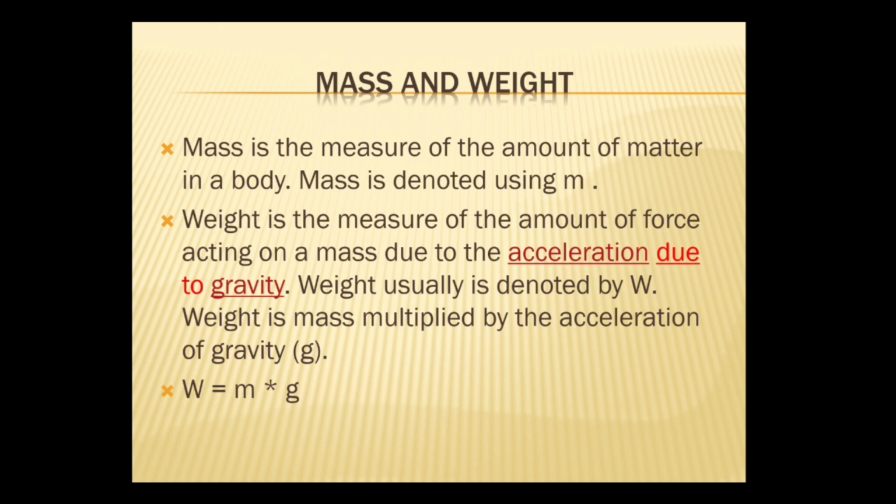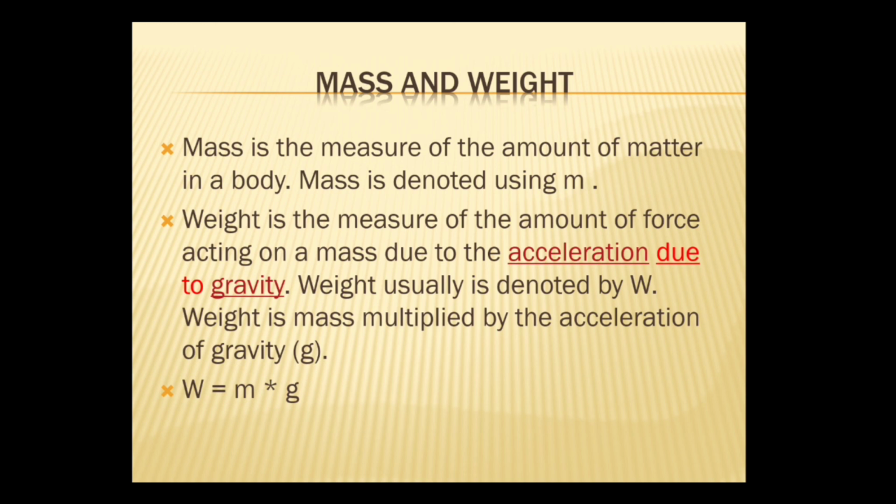Since it is a force, we know F is equal to ma. So W we can write as W is equal to mg, where g is the acceleration due to gravity and m is the mass. And what about the unit of weight?